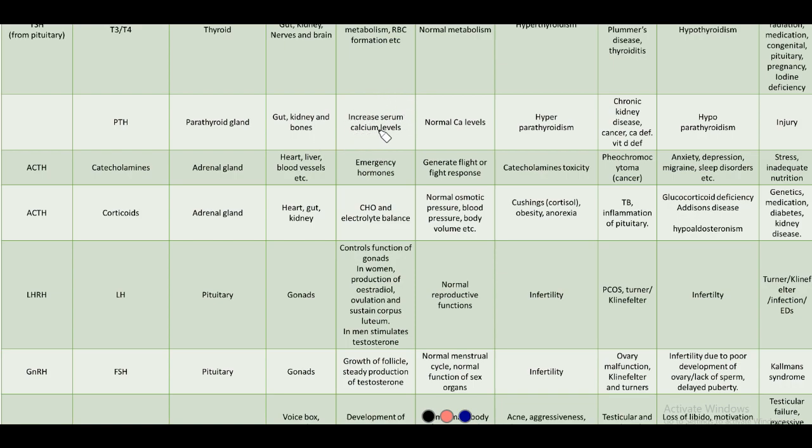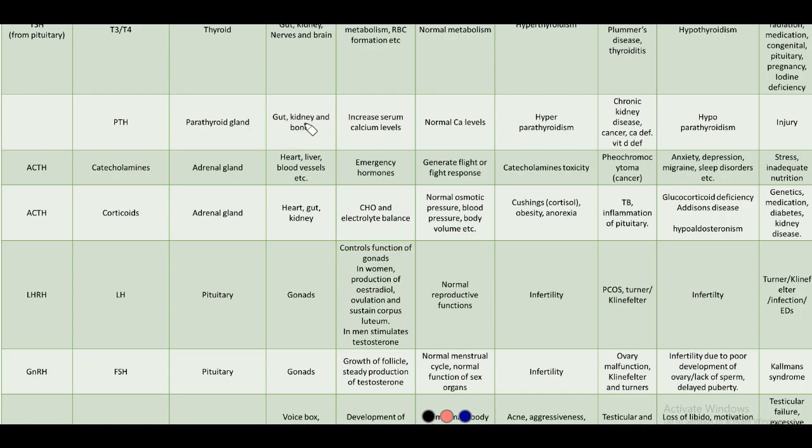Now it increases serum calcium levels. In normal quantities, normal calcium levels are present in blood. If too much of this is secreted, that is hyperparathyroidism, from bone it actually absorbs calcium. So as I said, in normal function it increases the calcium levels. To do that, it has to do it in three ways. The first way is by increasing absorption from food. If sufficient calcium is not being taken in the food, it does not have any calcium to absorb there.